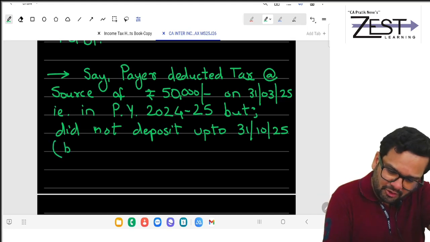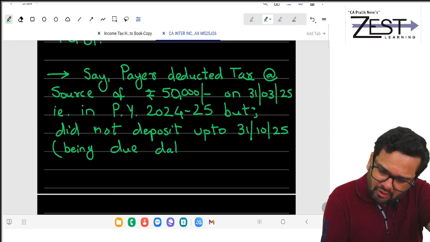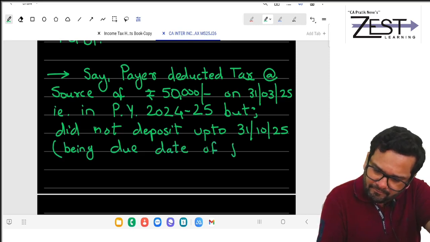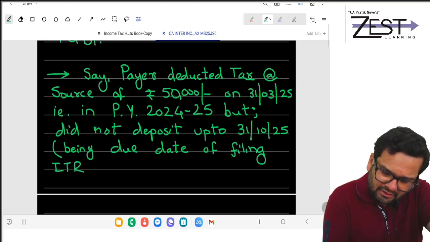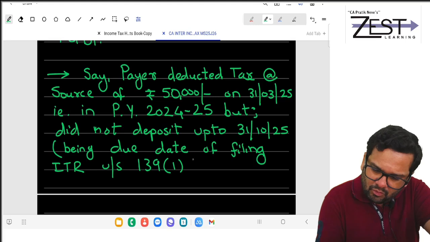What is 31st October 25? Being due date of filing income tax return under section 139(1).